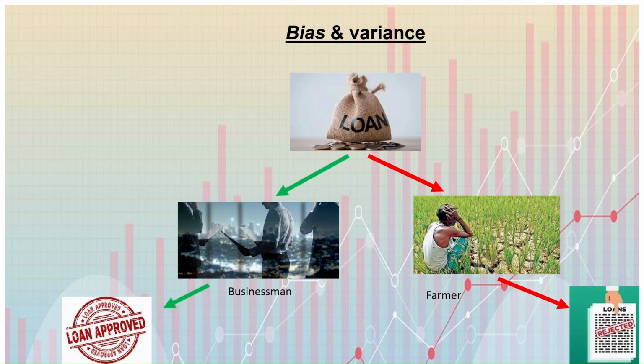First, look at the picture. Did you observe the picture? Suppose a businessman and a farmer come to some bank for a loan. The loan manager simply offers a chair and a cup of tea to the businessman. But what for the farmer?